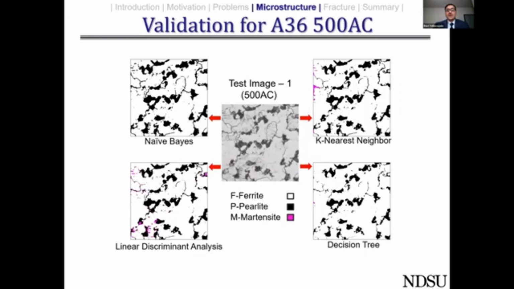So we wanted to see how well this is going to perform in various scenarios. We looked at the ASTM A36 steel that is heated until 500 degrees centigrade, cooled to room temperature, because that produces a certain kind of microstructure, which we see here. And we used all the 4 classifiers to identify what are the phases. And strikingly, we were able to achieve very good accuracy in all these cases.